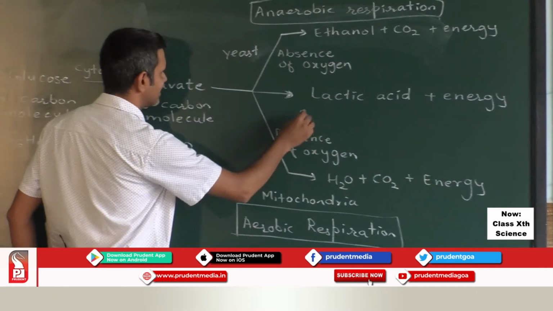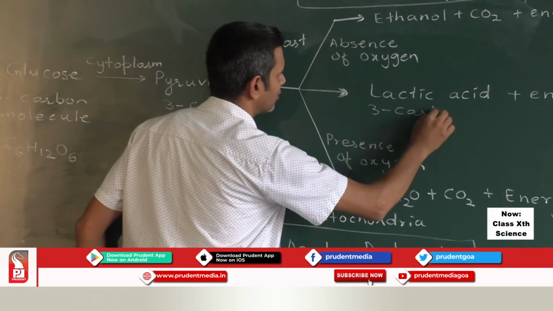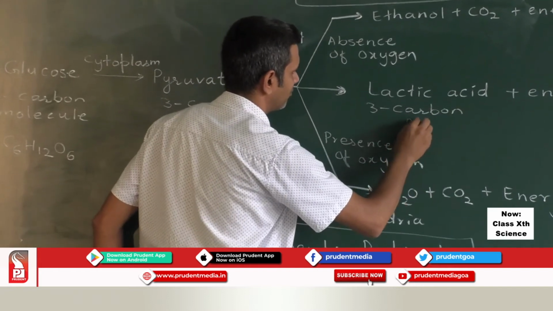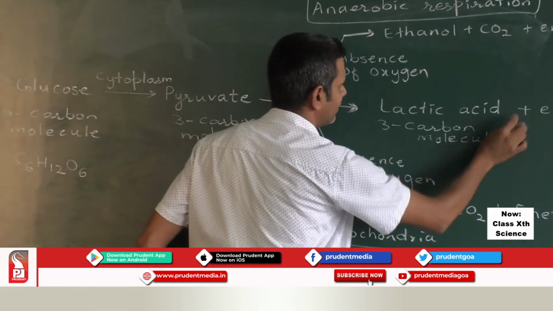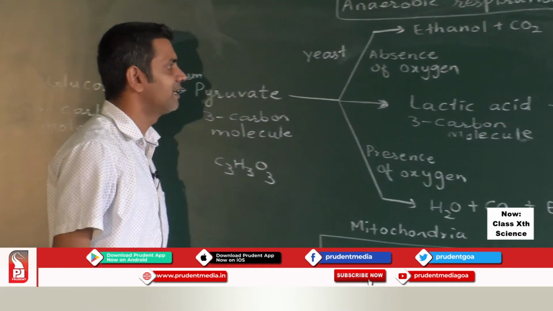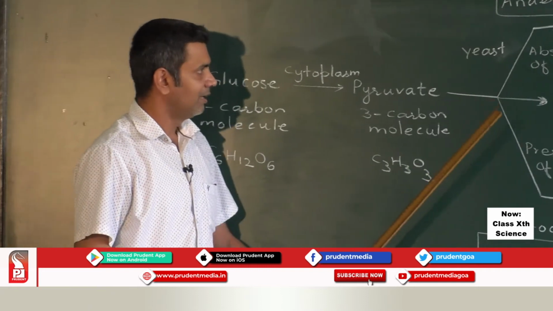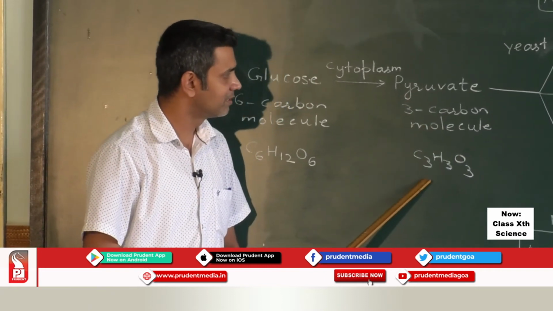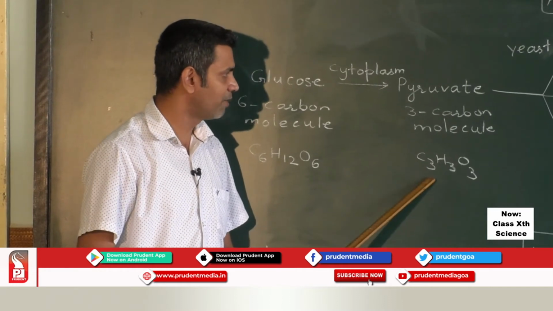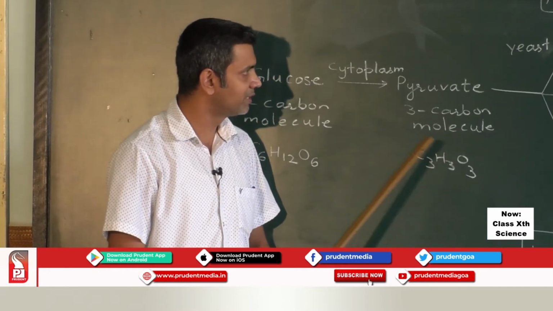Lactic acid is again a 3-carbon molecule. As we have seen, pyruvate is a 3-carbon molecule, with the formula C3H3O3.